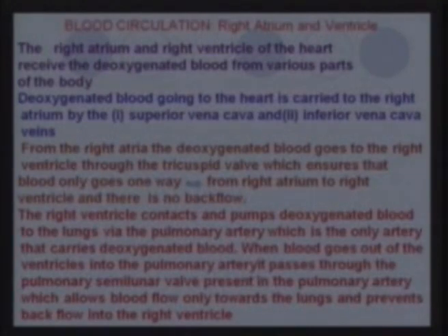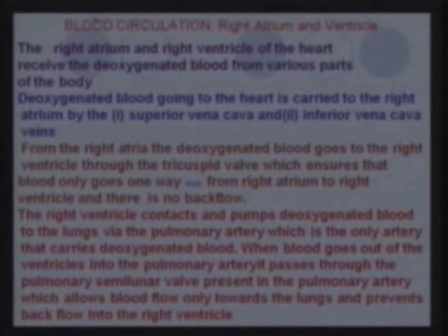I would like to describe the circulation of blood. Both the atria will contract together and both the ventricles will contract together. But for explaining this, I have focused first on the right atrium and the right ventricle. This is the region which is getting the deoxygenated blood. First, the blood from all over the body is received in the right atrium. This is received by two veins, the superior vena cava and the inferior vena cava.